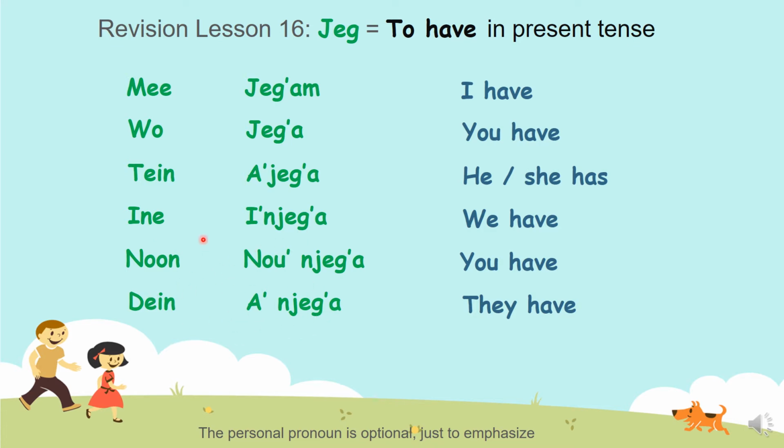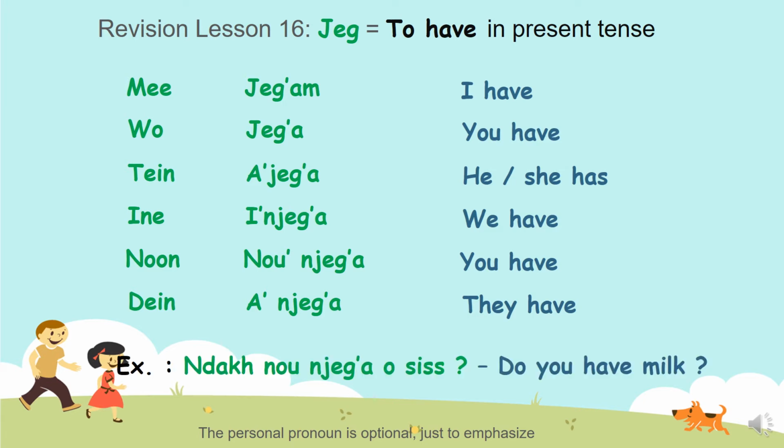Again, the personal pronouns are optional. You use them only when you want to emphasize. For instance, nun nunjega: you have something important.